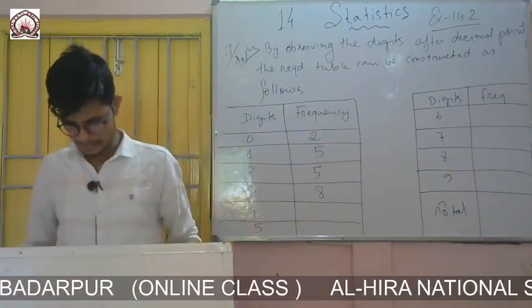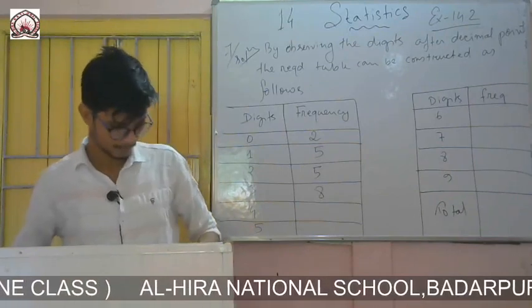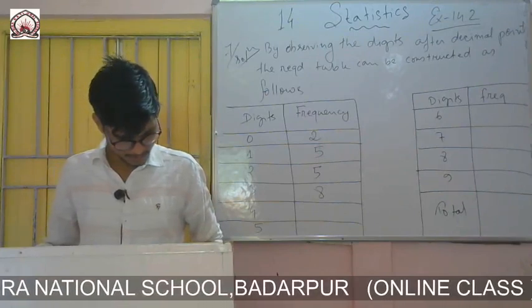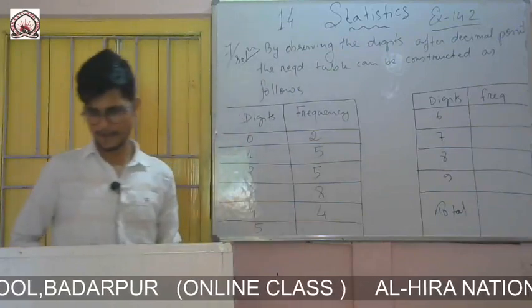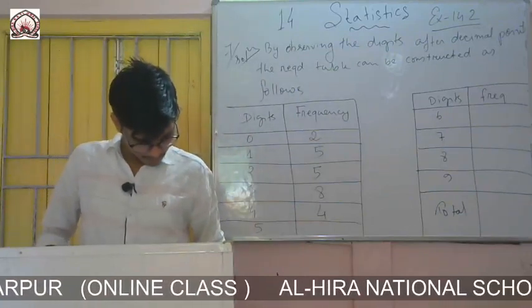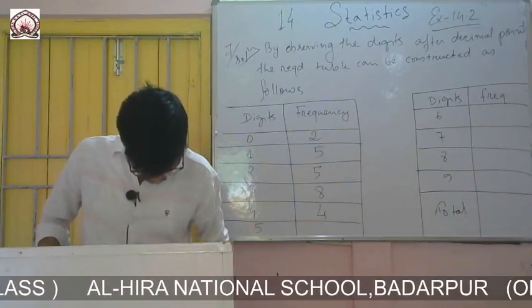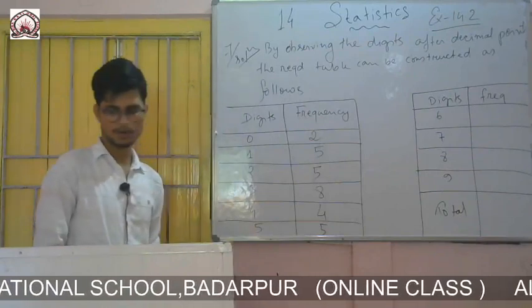Then 4. 1, 2, 3 and 4. 4 is occurring 4 times. Then 5. 1, 2, 3, 4 and 5. 5 is occurring 5 times. 0 occurred 2 times.